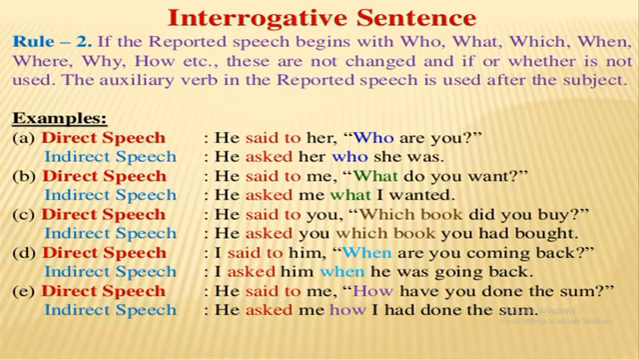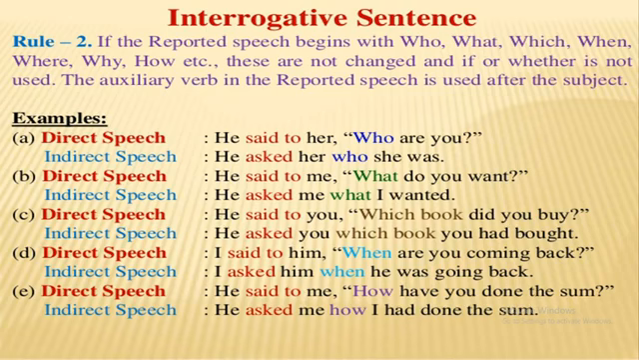Here we see that who is not changed here, because in interrogative sentence when we change narration, who, what, which, when, where, why, how will not be changed, and there will not be used any linker or linking word if or whether, and she is subject and was is verb, and verb is used after the subject, because in changing narration we have to change interrogative sentence into assertive sentence in case of indirect speech.